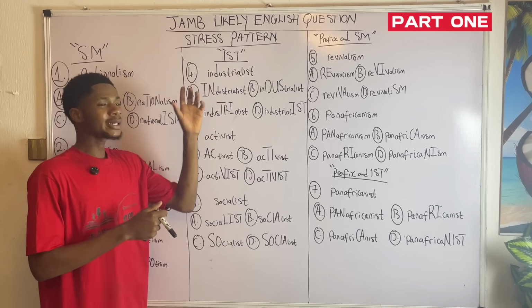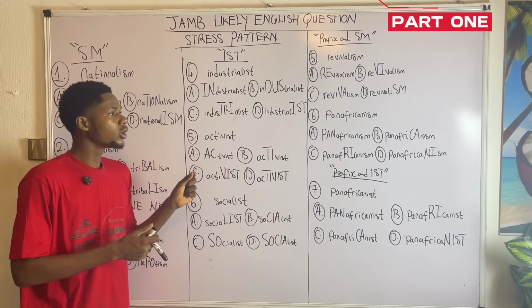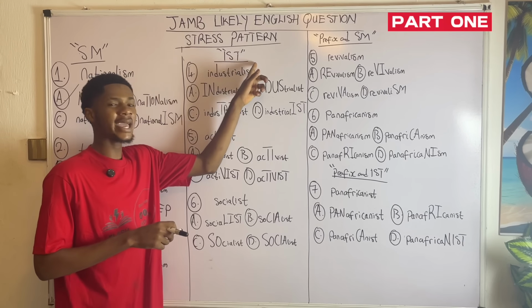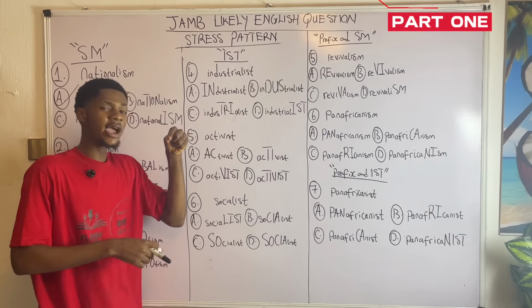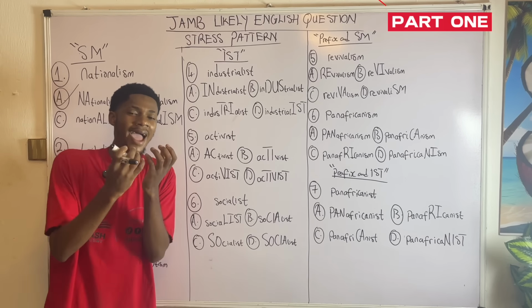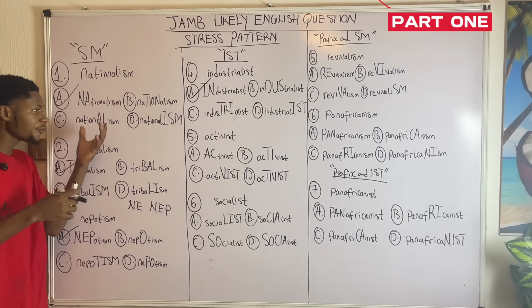Okay, now, how do we stress words ending with IST? Example, industrialist. Now, the rule is also stating that whenever we are to stress a word that ends with IST, we are going to lay emphasis on the first syllable. That is, the intonation pattern will be the highest on the what now? On the first syllable. Industrialist. That's why it is being pronounced. I'm not saying you should reduce your voice, but rather the emphasis should be on what now? IN. And that is what now? Obviously, option A.